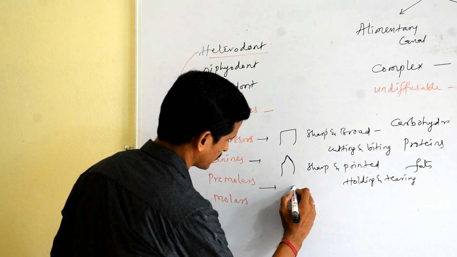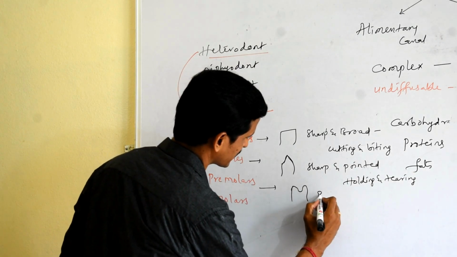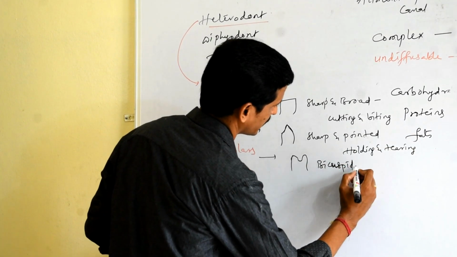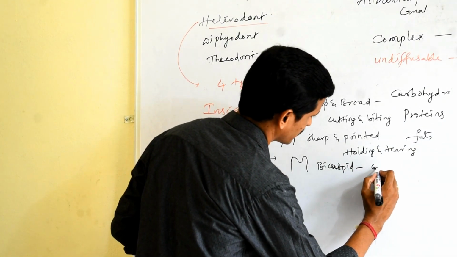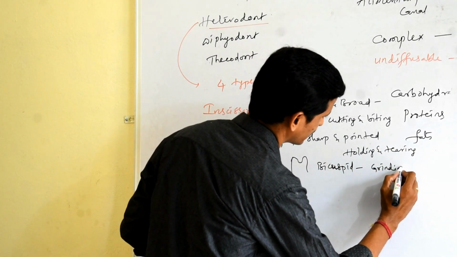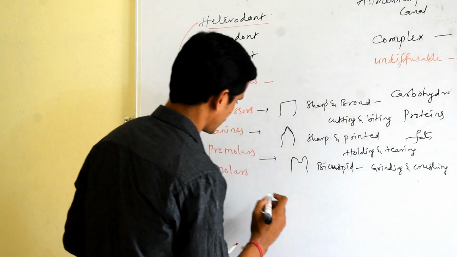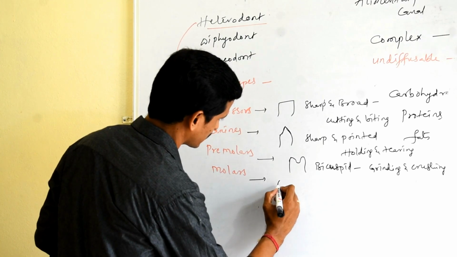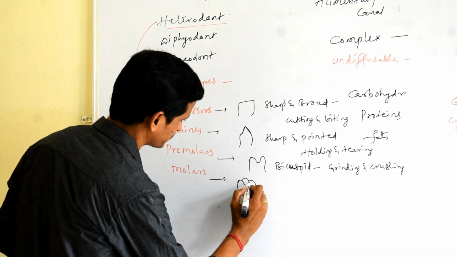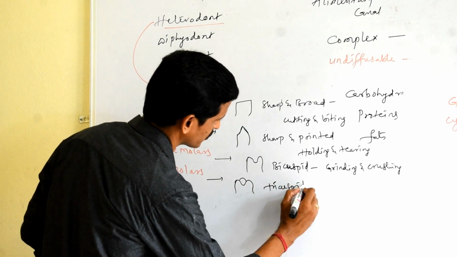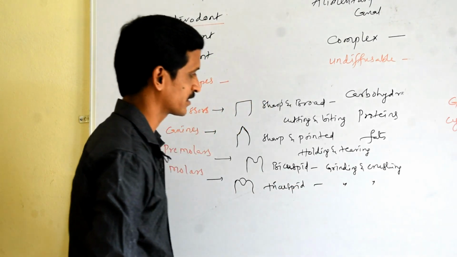Premolars are bicuspid in nature, and they are responsible for grinding and crushing. Molars are tricuspid in nature, and they are also responsible for grinding and crushing.